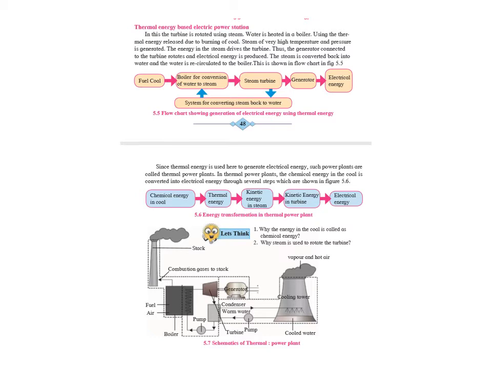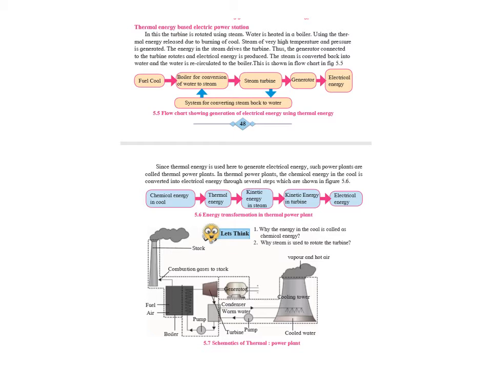The energy in the steam drives or moves the turbine. Thus, the generator connected to the turbine rotates and the electrical energy is produced. The steam is converted back into water and the water is recirculated in the boiler. That means in this case, the source of energy is steam, or the coal which heats up the water gets converted into steam that moves the turbine.